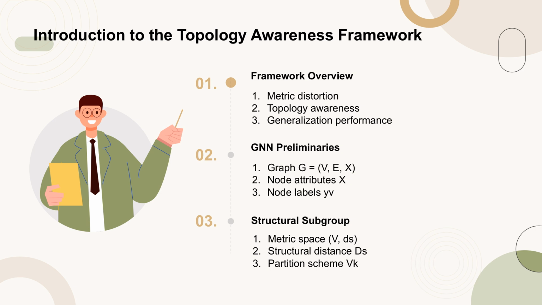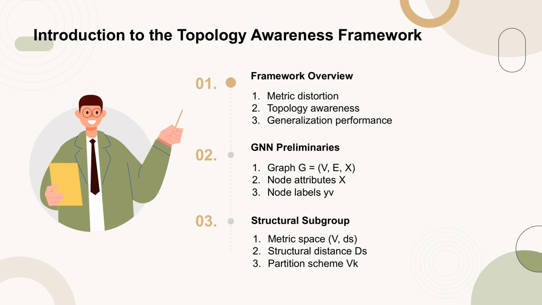The proposed framework investigates the relationship between topology awareness and generalization performance in graph neural networks, GNNs. The framework uses metric distortion to characterize the topology awareness of GNNs. This characterization helps in understanding the relation between the topology awareness of GNNs and their generalization performance. The GNN preliminaries include the definition of a graph G with nodes V, edges E, and node attributes X. Each node v has an m-dimensional attribute vector x_v and a label y_v.